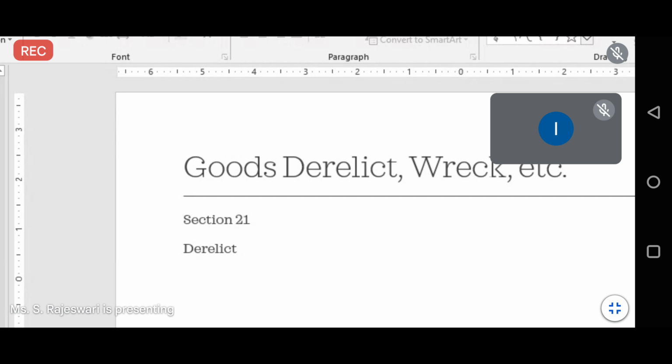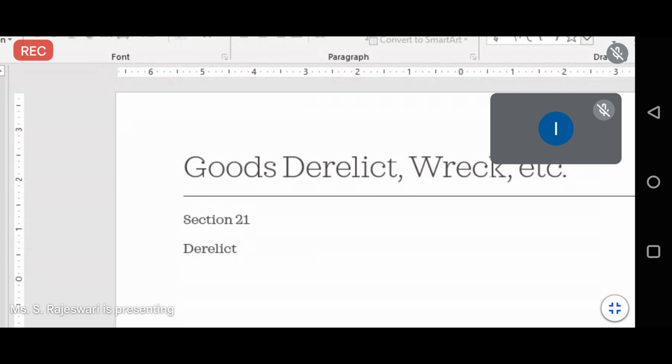In case of derelict goods, there won't be any person to recover them, so we cannot charge any duty. And in case of wrecked goods, the goods are already damaged, so no one will pay the customs duties. On these two grounds, the customs duties will not be charged.